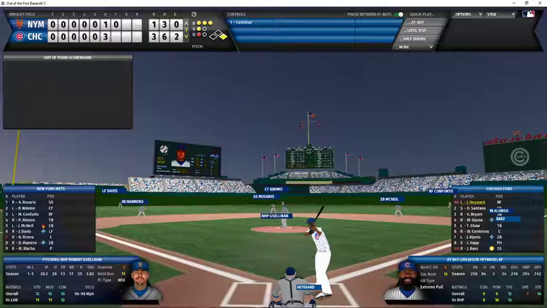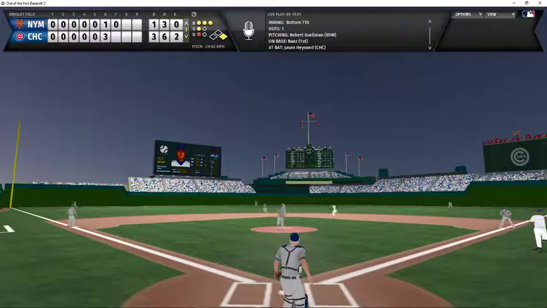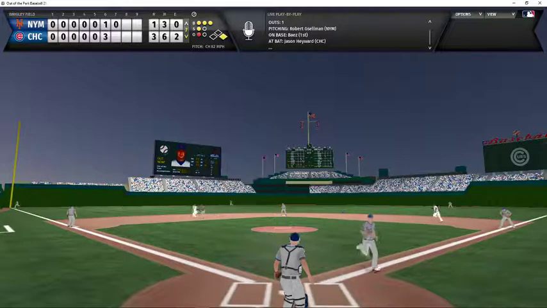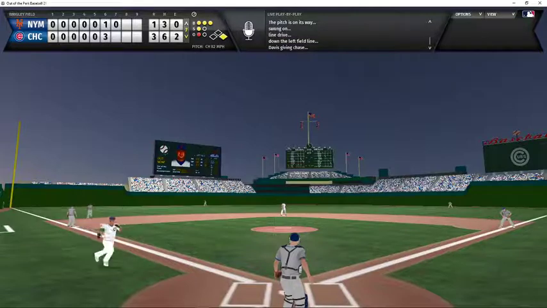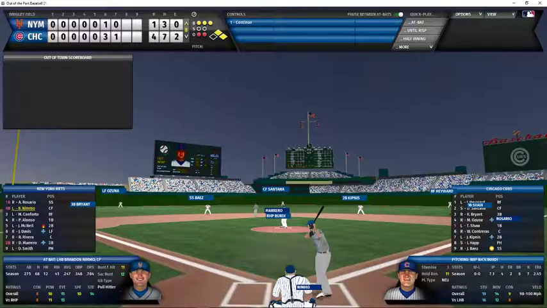So the Cubs now have 1 out. Jason Heyward is the batter. Baez standing on first. We're in the bottom of the 7th inning of a 3-1 Cub lead. And Heyward waiting for the 3-1 pitch. And that's a line drive down the left field line. Heyward is going for extra bases. He rounds first, heading for second. Baez is going to come around to score. He's rounding third, and he gets home safely. And that is now a 4-1 Cub lead. Credit Jason Heyward with the RBI double to extend the Cubs lead.